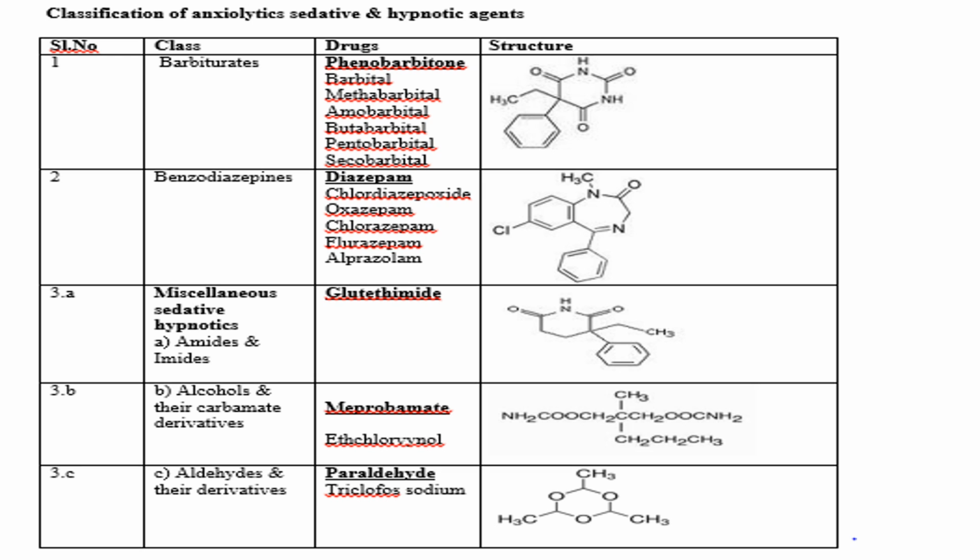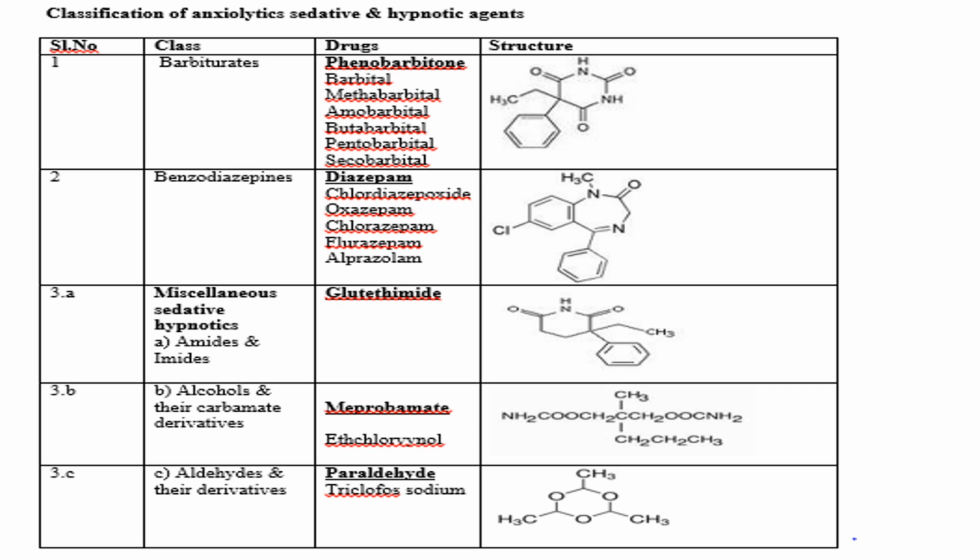The first class is barbiturates. These are drugs like phenobarbital, barbitone, methobarbital, butobarbital, pentobarbital, etc. These are all barbiturate derivatives, and we have shown the structure of one of the barbiturates, that is phenobarbital. In the benzodiazepine class, we have various examples like diazepam, whose structure is shown here, then chlordiazepoxide, oxazepam, lorazepam, alprazolam, etc.